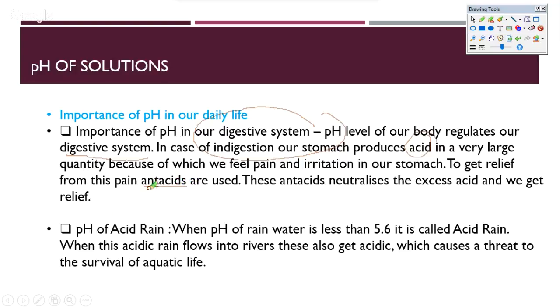Antacids include magnesium hydroxide, and sometimes even a small amount of baking soda, which is basically used in Eno. So that's one. Therefore we need to know what exactly the pH of our digestive system is, and whether we should introduce more acidic substances inside the stomach or not. The other major importance of pH in our daily life is acid rain.